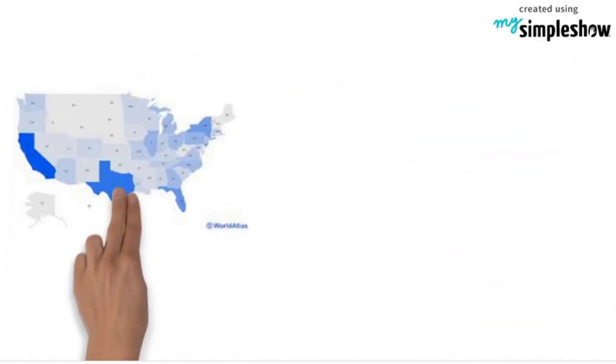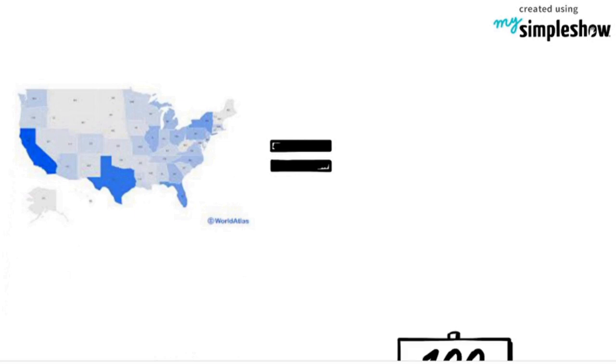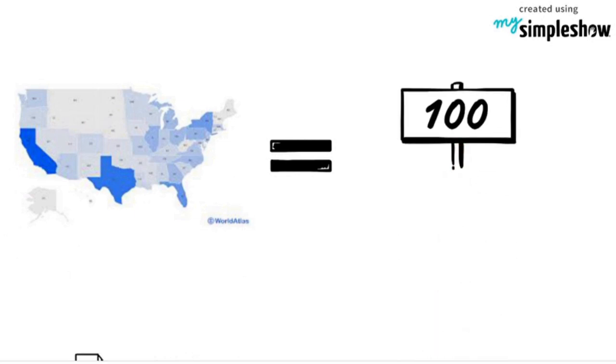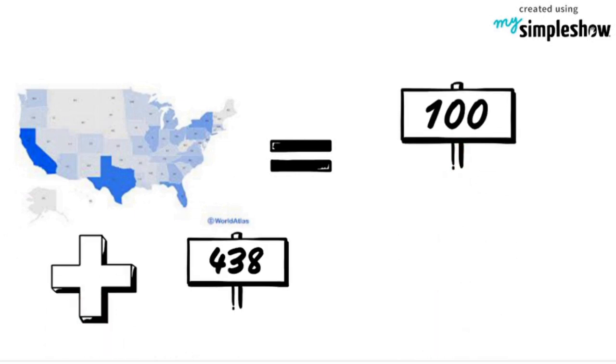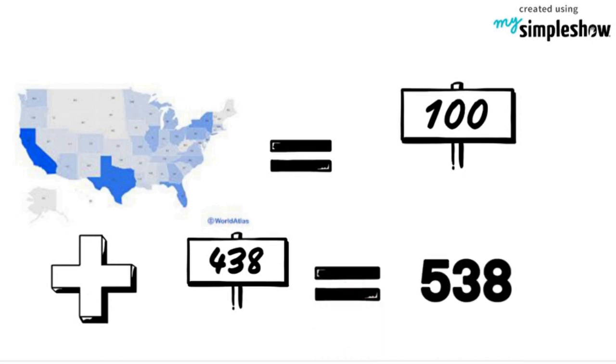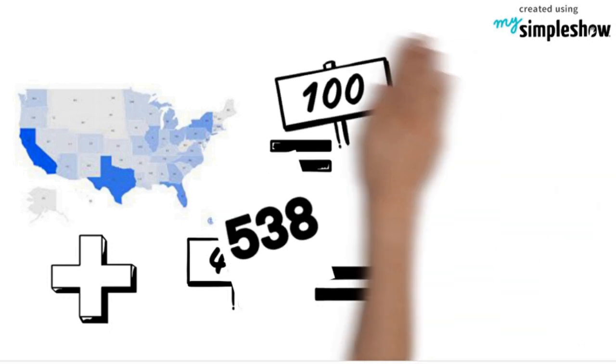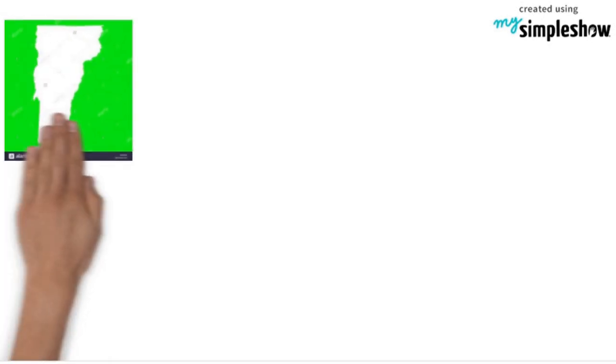There are 50 states in the US, and so there are 100 senators. At the same time, there are 438 members or representatives in the US House of Representatives who are appointed by the states on the basis of population, with each state having a minimum of one.